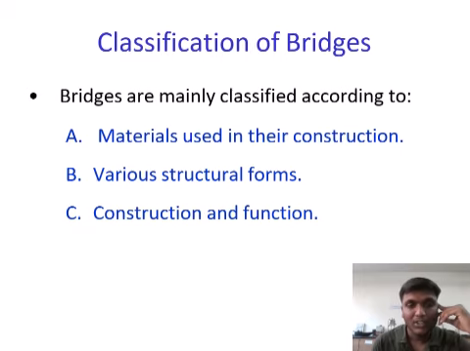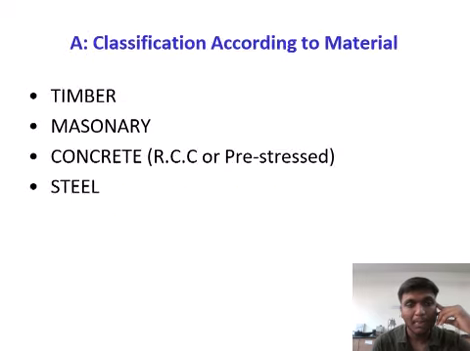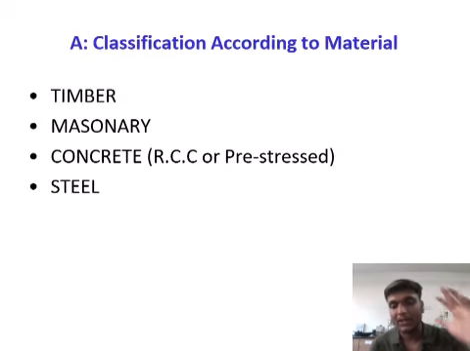Classification of bridge. Bridges are mainly classified according to three factors: the material used in construction, like cement, earthwork, etc.; various structural forms; and construction and function. What will be the function: over the railway, over the water, or over a tunnel, etc. Classification according to material: timber, masonry, concrete, steel. These are the different types of material that we can use for making a bridge.